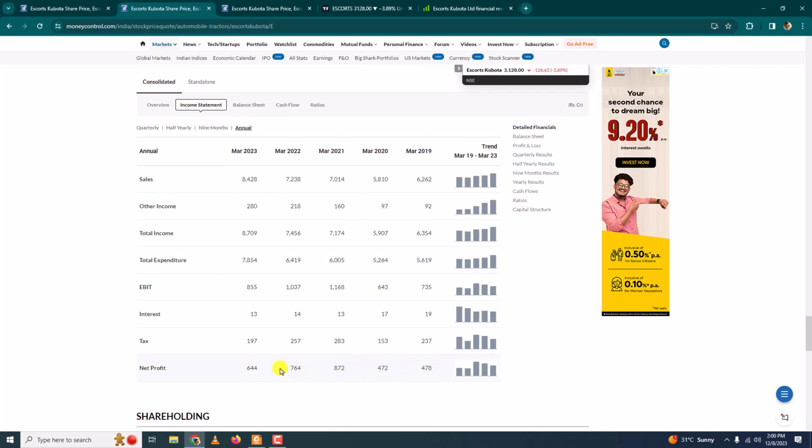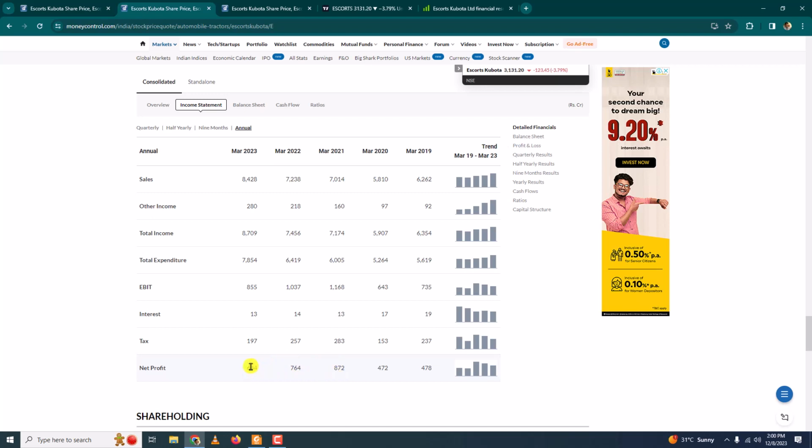Then the main thing that matters to us is net profit. If I look at this last row, the profit should keep on increasing from year to year. But this is 478. Next year it has decreased. But then the next year it has almost doubled. Then it has decreased. Then it has decreased again, which is not a good sign.